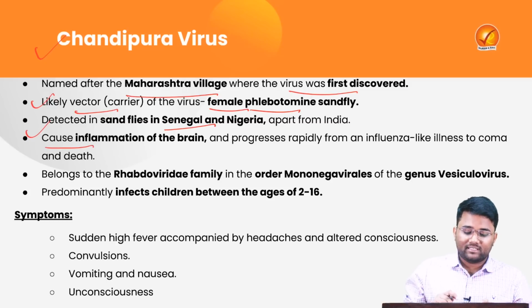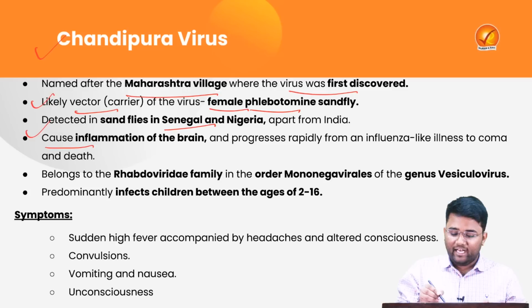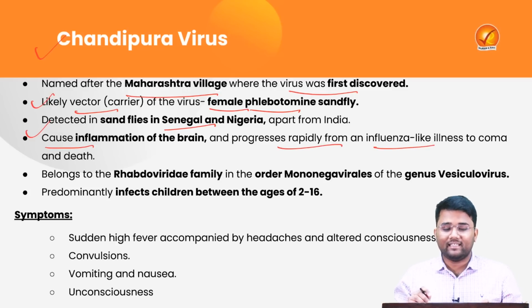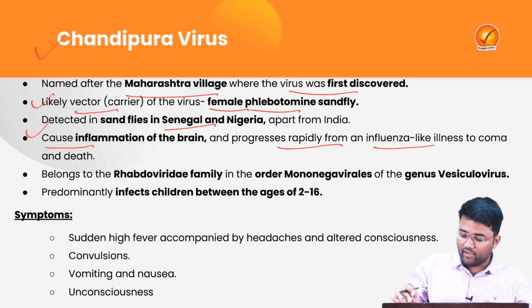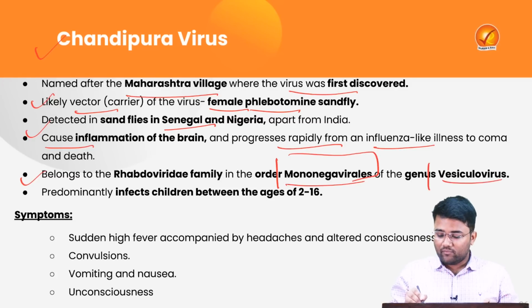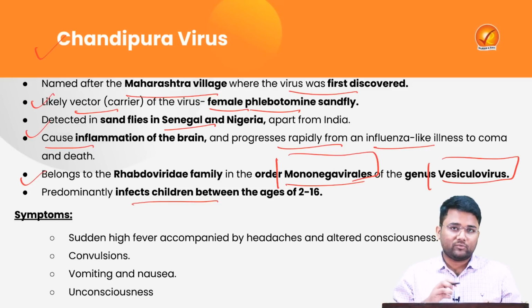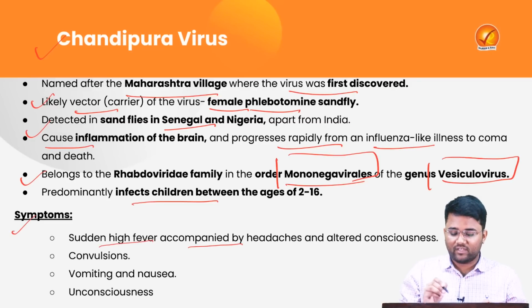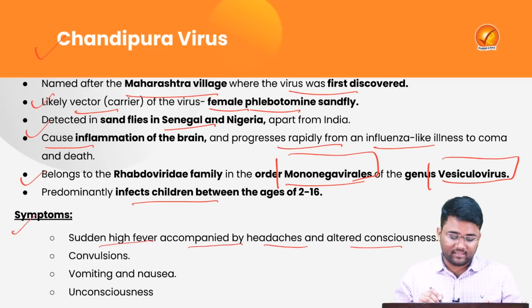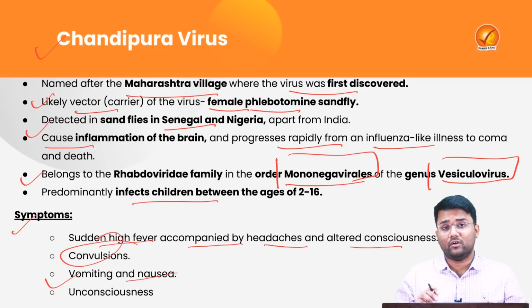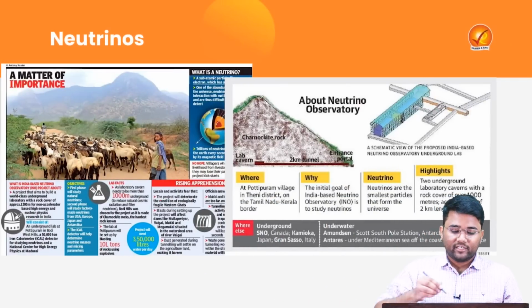This virus majorly causes inflammation of the brain and progresses rapidly from an influenza-like illness to coma, and ultimately can also cause death or fatality. This virus belongs to the Rhabdoviridae family, order Mononegavirales. It also belongs to the genus Vesiculovirus. The virus predominantly infects children between the ages of 2 and 16. The major symptoms are sudden high fever accompanied by headache and altered consciousness, convulsions, vomiting, nausea, and unconsciousness.